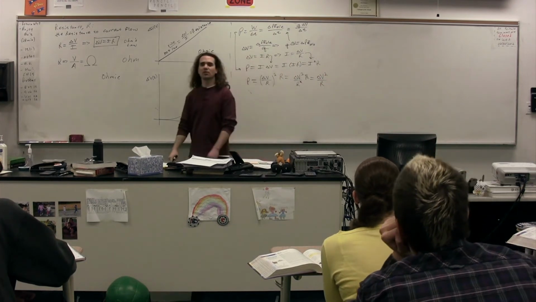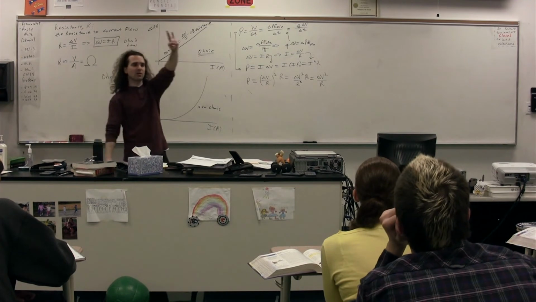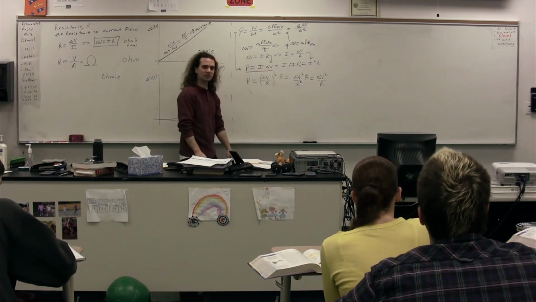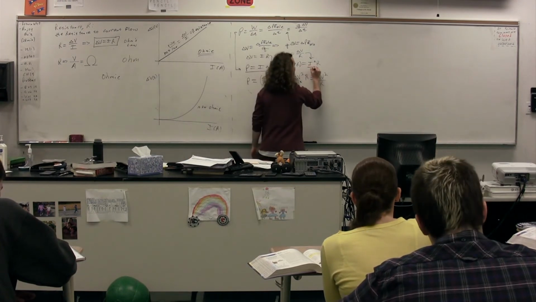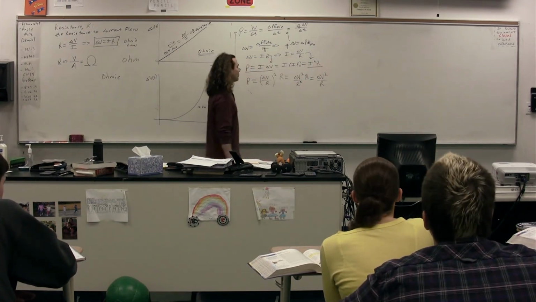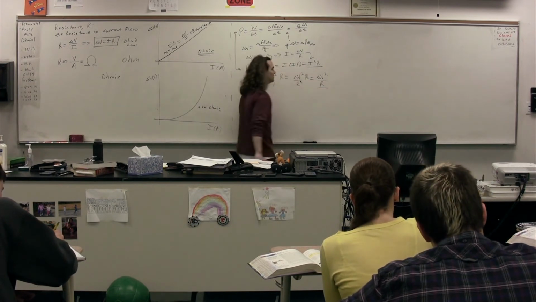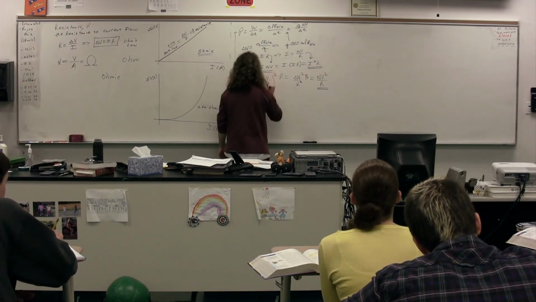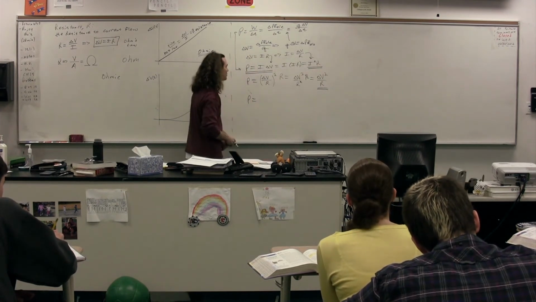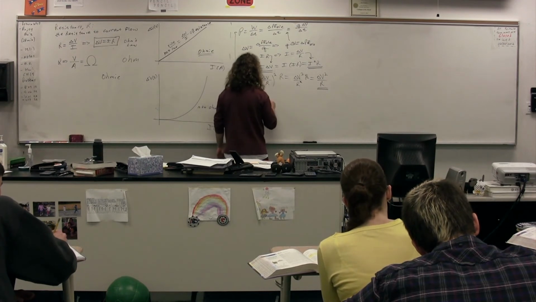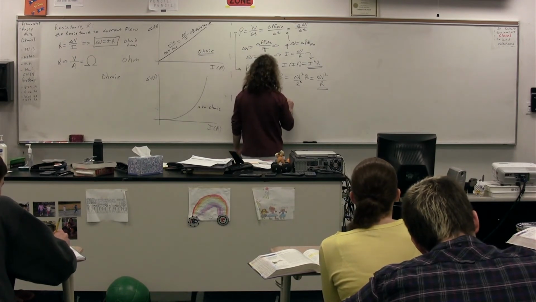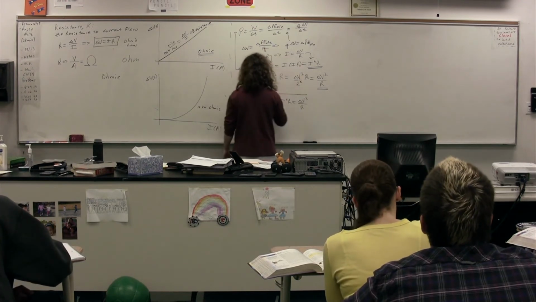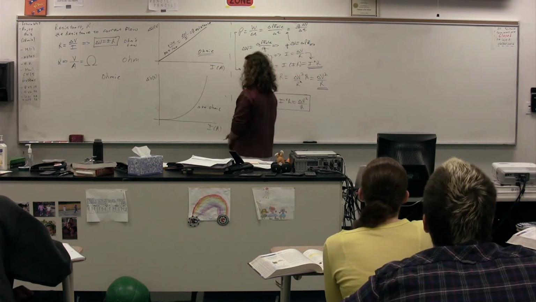In other words, we have derived three different equations for power. Power equals current times electric potential difference, power equals current squared times resistance, and power equals electric potential difference squared divided by resistance. I'm going to combine them all here in one equation. Power is equal to current times electric potential difference. It is also equal to current squared times resistance, and it's also equal to the electric potential difference squared divided by the resistance. And that is what we're going to box.